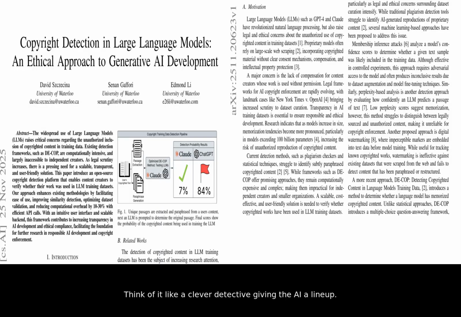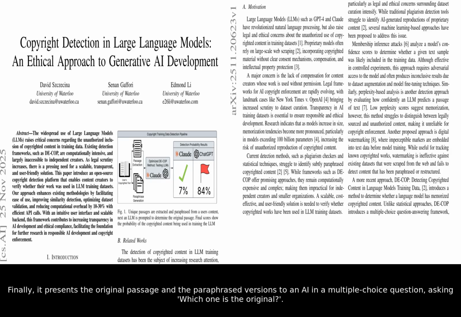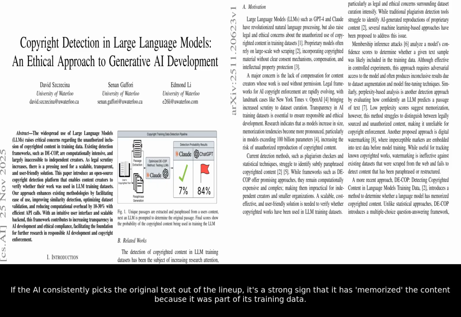Think of it like a clever detective giving the AI a lineup. First, the system takes a piece of text and extracts its most unique passages. Then, it creates several paraphrased or reworded versions of that unique passage. Finally, it presents the original passage and the paraphrased versions to an AI in a multiple-choice question, asking, which one is the original? If the AI consistently picks the original text out of the lineup, it's a strong sign that it has memorized the content because it was part of its training data.